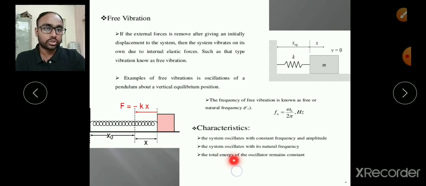And the total energy of the oscillator remains constant, obviously because everything remains constant, therefore the total energy of the oscillator also remains constant.